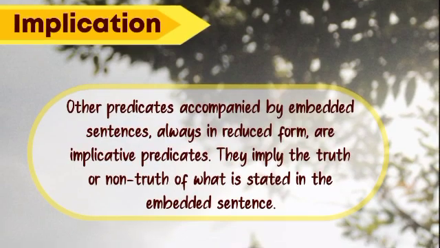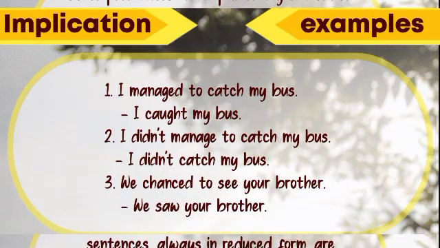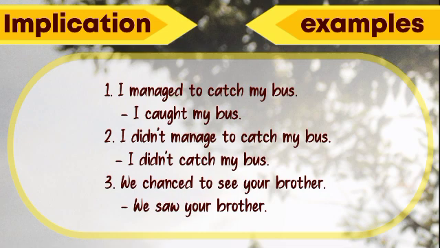And the second one, material about implication. Other predicates accompanied by embedded sentences, always in the infinitive form, are implicative predicates. They imply the truth or non-truth of what is said in the embedded sentence. So, let's see the examples of implication. Number 1: I managed to catch my bus. Number 2: I didn't manage to catch my bus. And the last one: we happened to see your brother.